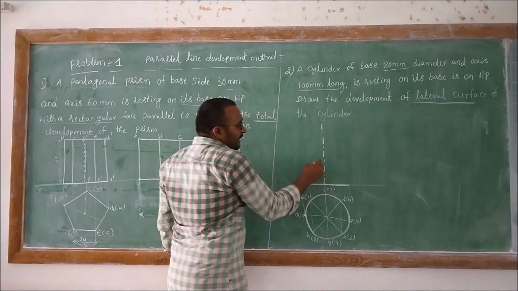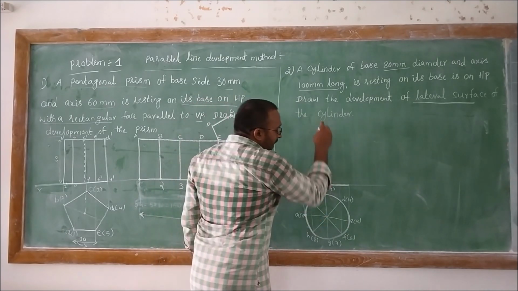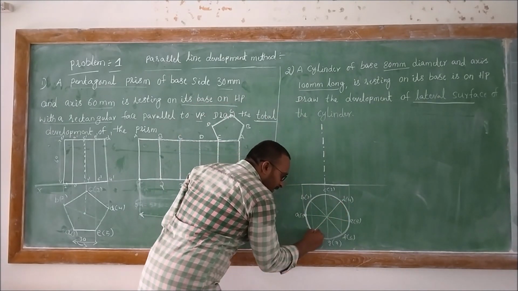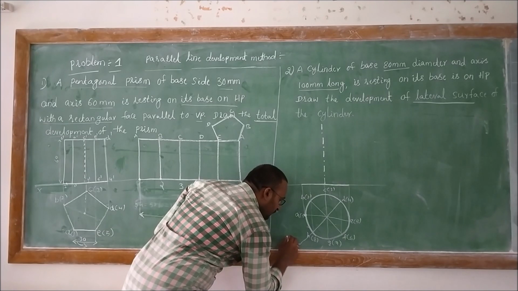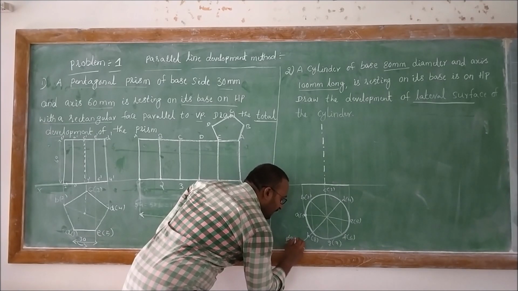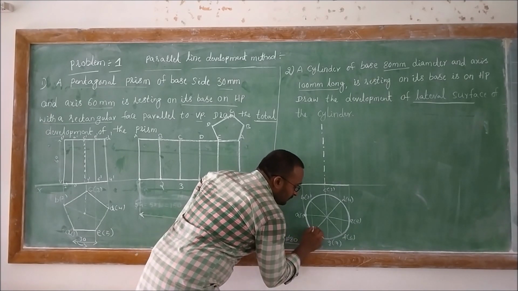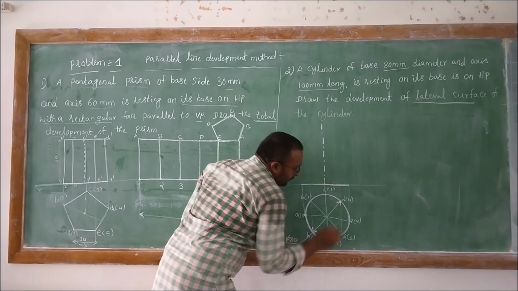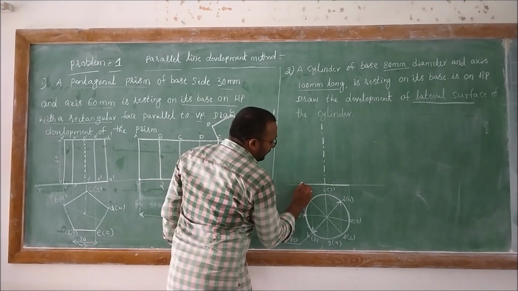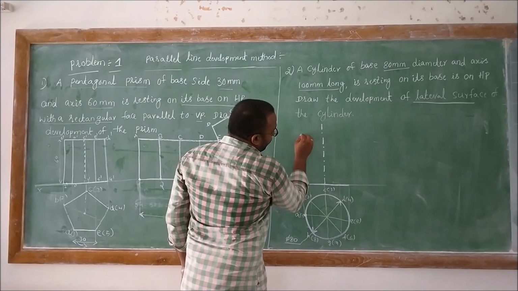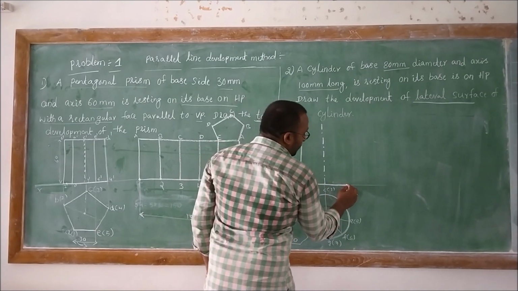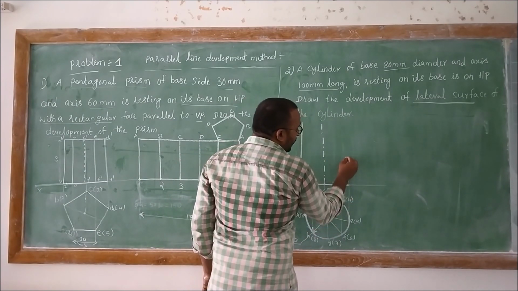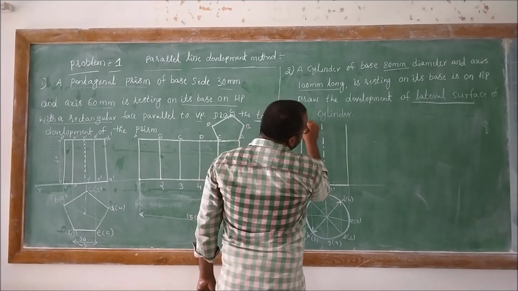So here the axis height is about 100 mm, and the diameter of the circle is given as 80, right? So then we need to project the top view to the front view.